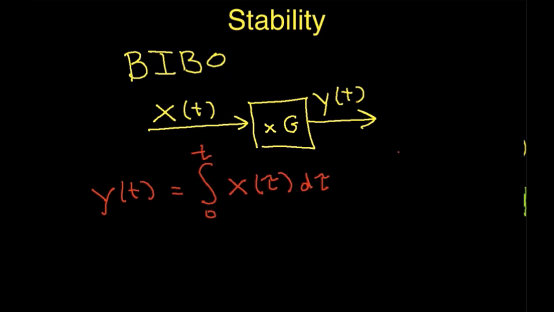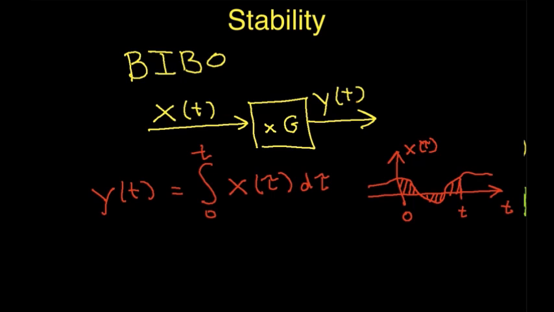is, if I can graph my input x of t, whatever it is, so this is x of t. Actually, we'll call this x of tau since we're doing a dummy variable of integration here. What this system does is it computes the area under x from time 0 up to some specified value of time t.